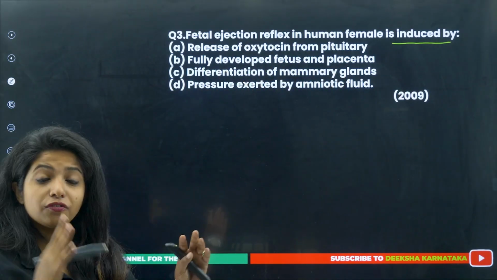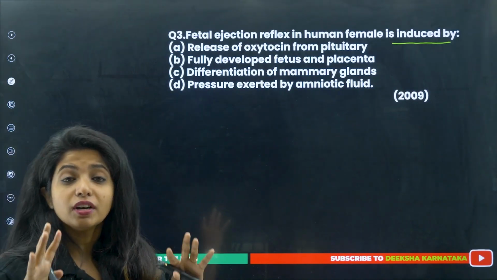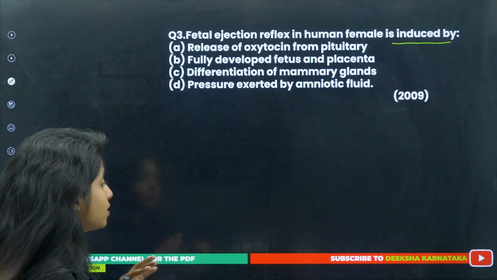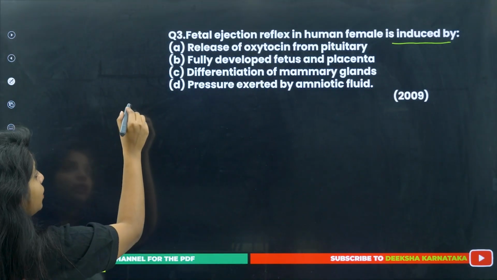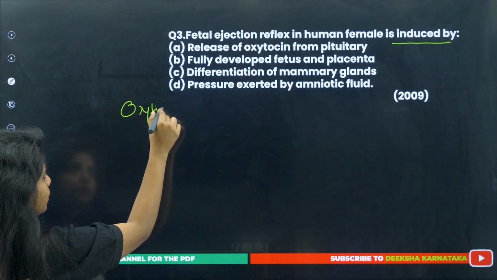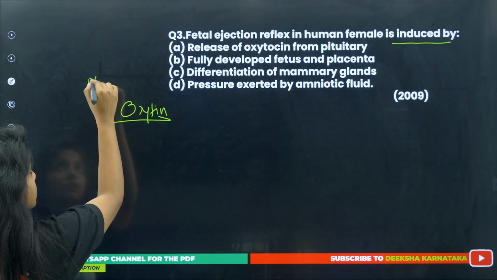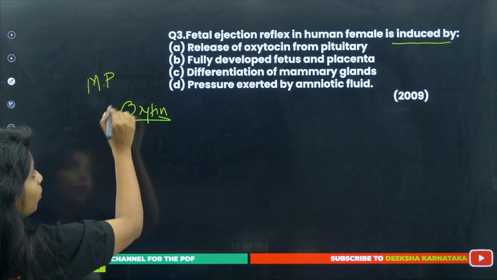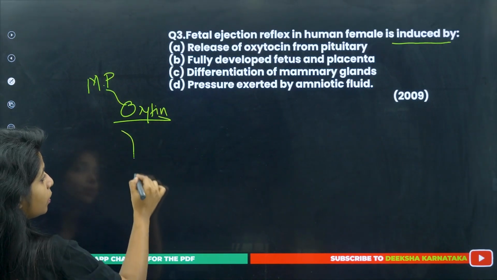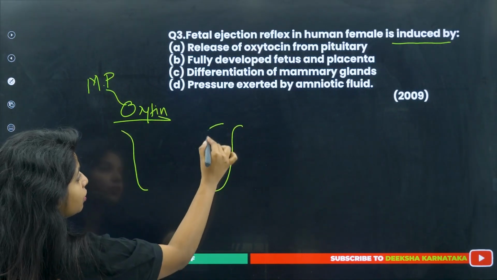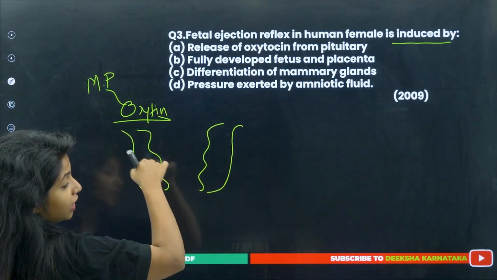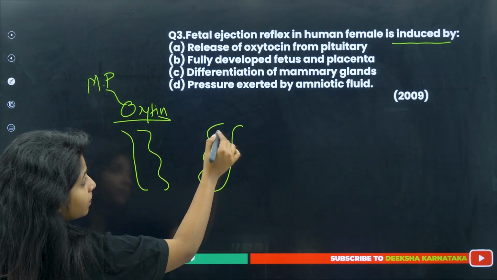No. Release of oxytocin from pituitary has a major role in it. Definitely, because when the oxytocin is being released from the mother's pituitary, it will be going and acting on the uterus.